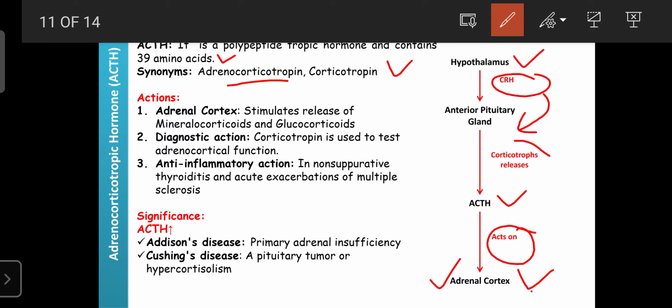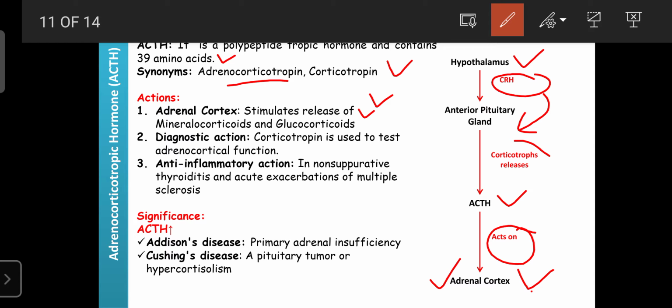Regarding the actions of ACTH, in the adrenal cortex it can stimulate the release of mineralocorticoids as well as glucocorticoids. Mineralocorticoids, as the name indicates, are involved in the regulation of minerals by inhibiting their excretion, regarding sodium, calcium, and water. Those excretions are inhibited. So that's why ACTH is also involved in the regulation of minerals or electrolytes in our body.